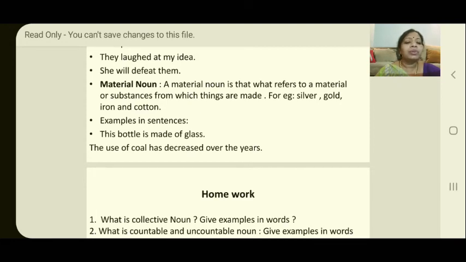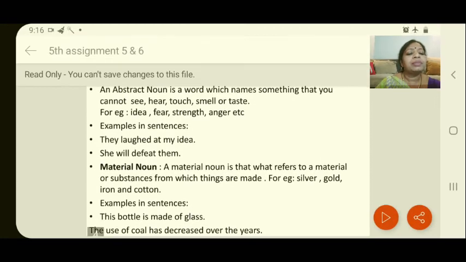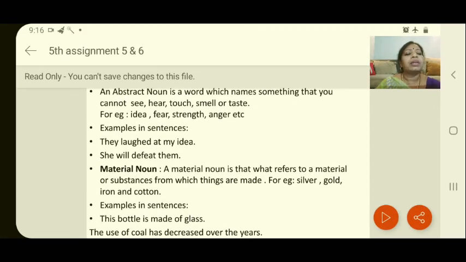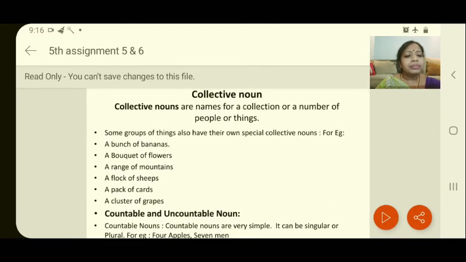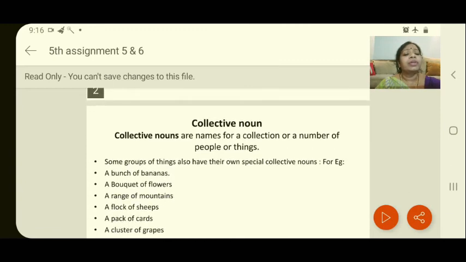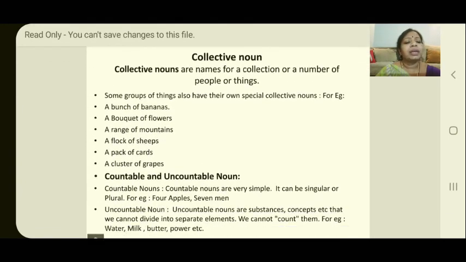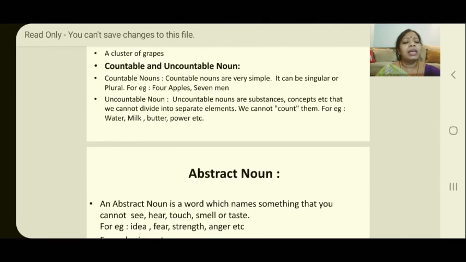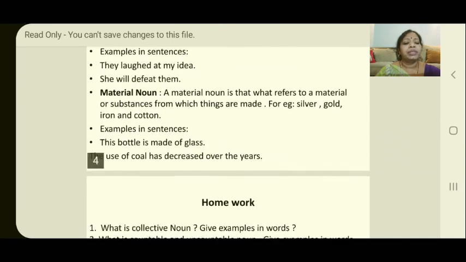The use of coal has decreased over the years. Now what is the material noun in that? The material noun is coal. So students, what have we learnt in today's class? In the previous class we learnt about common noun and proper noun, and today we have learnt collective noun, countable and uncountable noun, abstract noun and material noun.